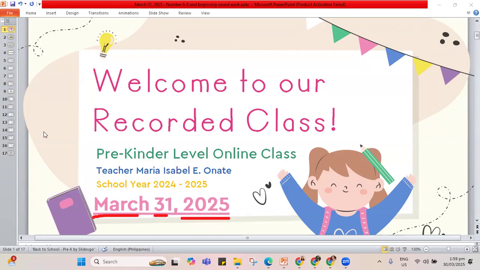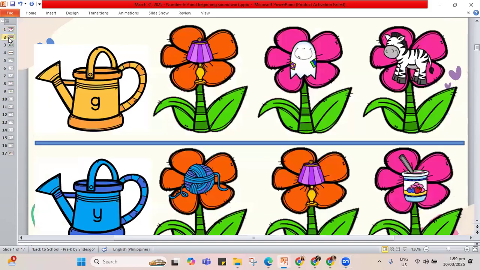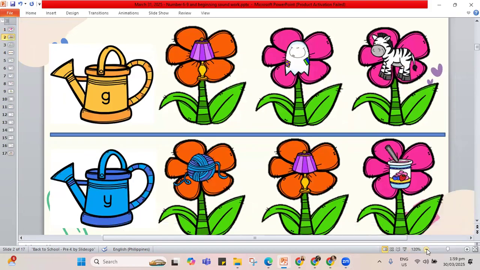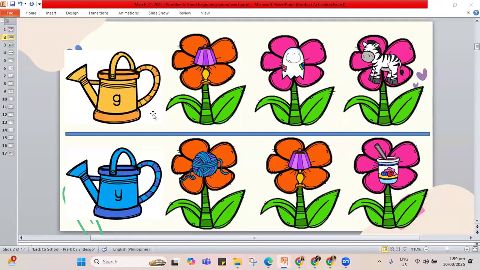So how about we start by reviewing our letters? We have met a lot of letters for this quarter, and we have 5 of them. But first, we're going to circle pictures that begin with that letter. So I have pictures here that we need to match to the letter on the left side of our screen.